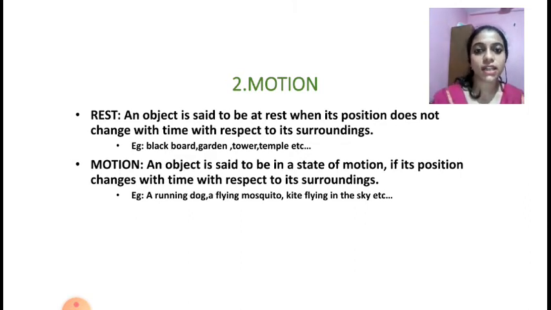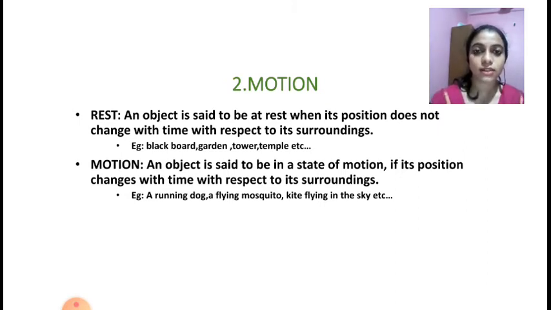So, whenever an object is said to be at rest, it does not change its position with respect to time or surroundings. And when an object is in motion, its position changes with time as well as with respect to surroundings. For example, a running dog, a flying mosquito, a kite flying in the sky, moving vehicles, a man walking on the road.